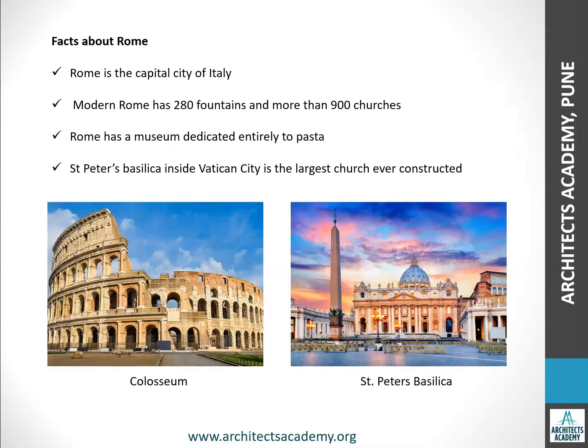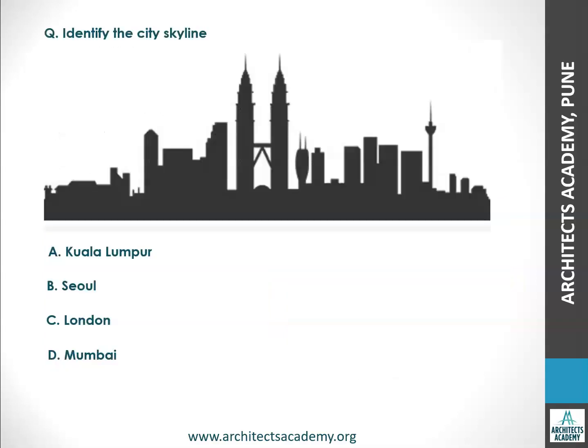So let's see some facts about Rome. As you know, Rome is the capital city of Italy. Secondly, modern Rome has 280 fountains and more than 900 churches. Rome has a museum which is dedicated entirely to pasta, which is one of the famous dishes served over there. St. Peter's Basilica inside Vatican City is the largest church ever constructed. So you can see the photographs of the two buildings.